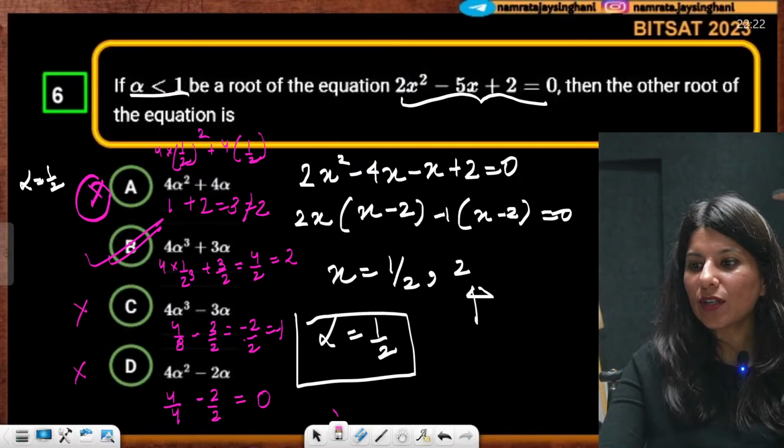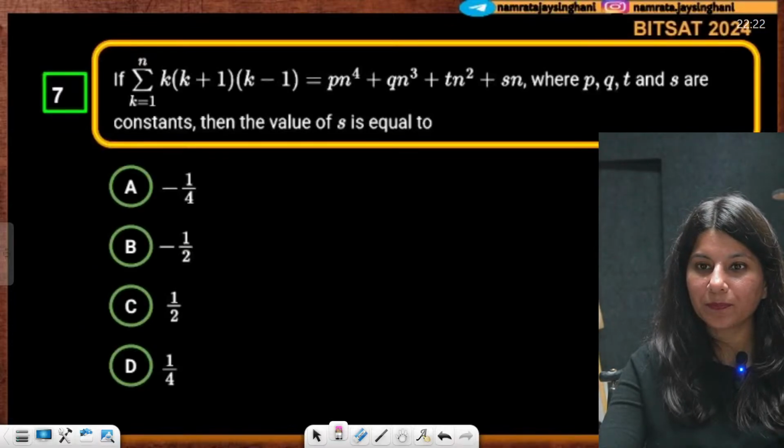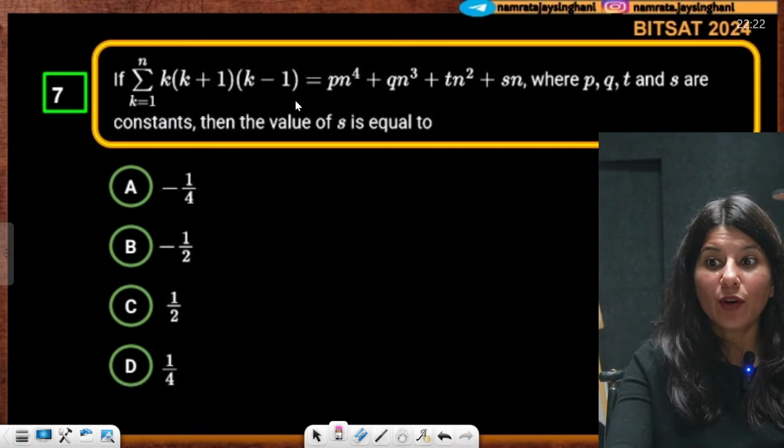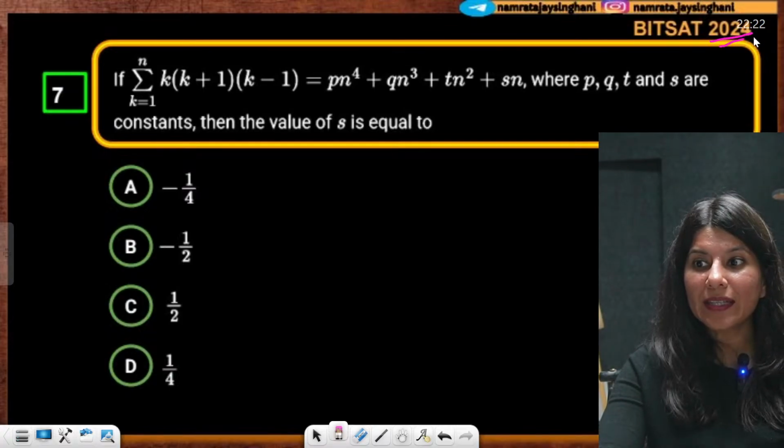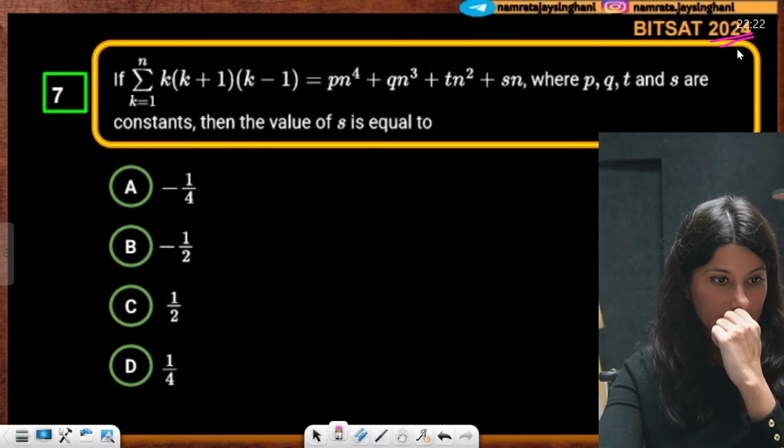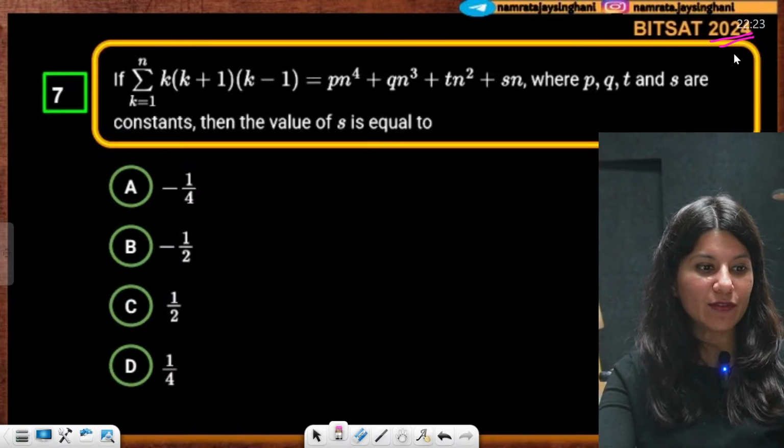Now the next question, I want you guys to do it. Next question. From the world of sequence and series, this is from BITSAT 2024, BITSAT 2024, my dear students.